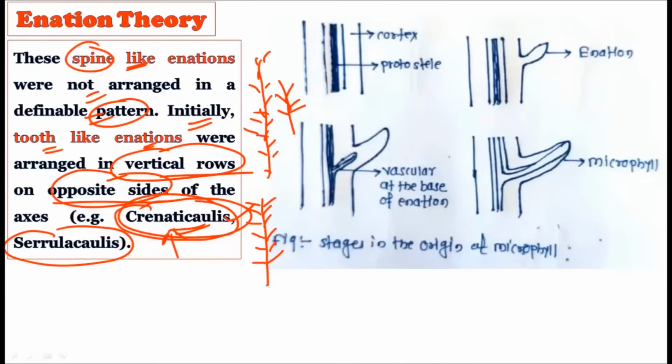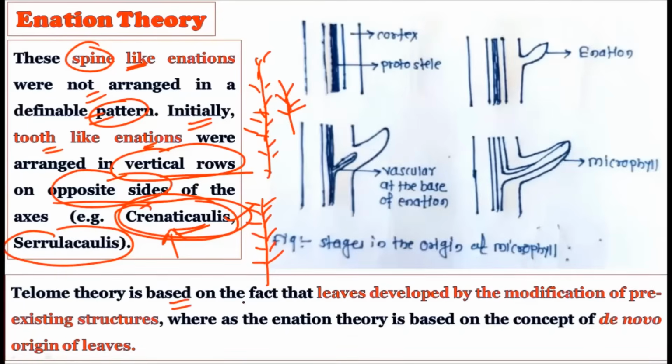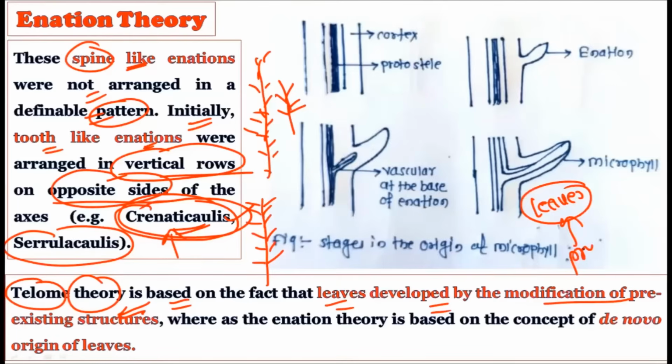Now see, the telome theory is based on the fact that the leaves develop by the modification of pre-existing structure. What the telome theory told us is that the leaves we find today originated from a pre-existing structure. What that pre-existing structure is, is not explained by the telome theory. Whereas the enation theory is based on the concept of de novo origin of the leaves.